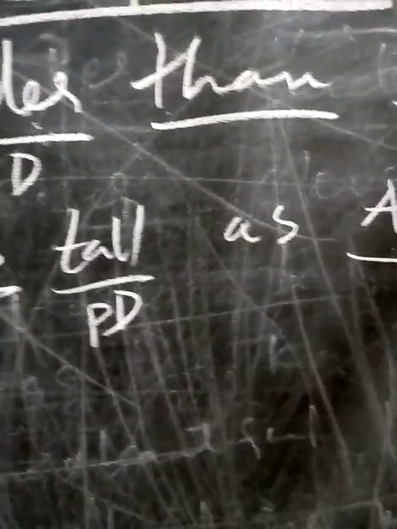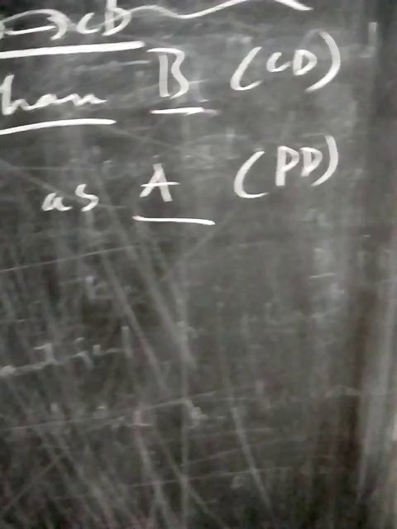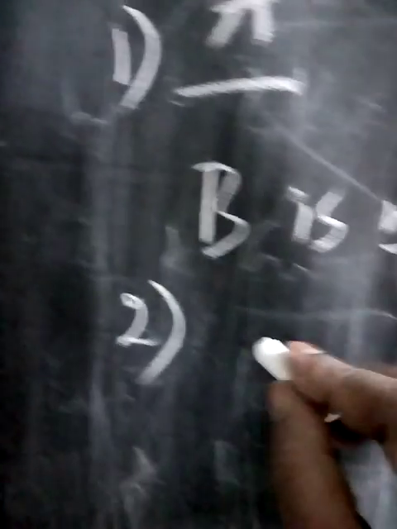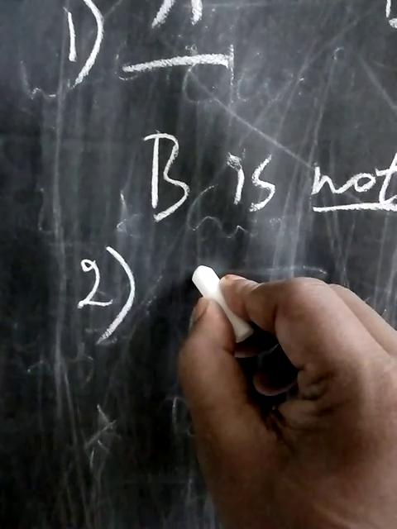This becomes a positive degree. A is taller than B is the comparative degree. What is the answer? B is not so tall as A. Positive degree. It's one example. For example, one more example I will give for this model.